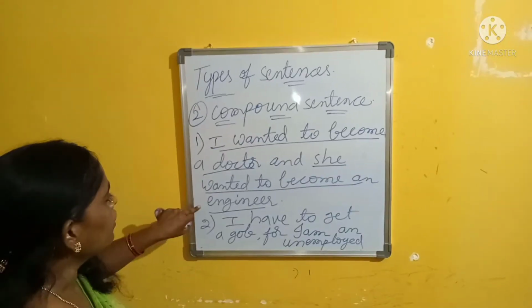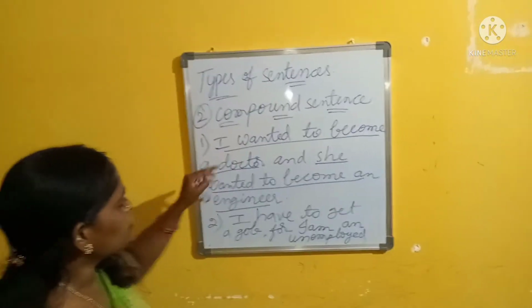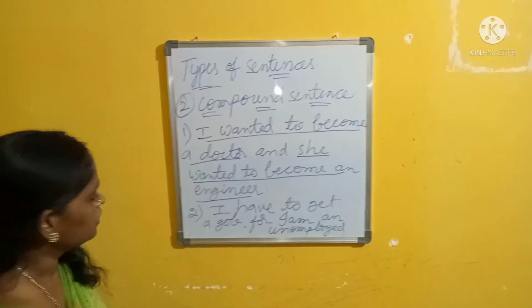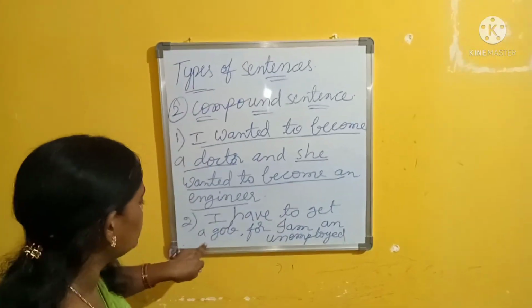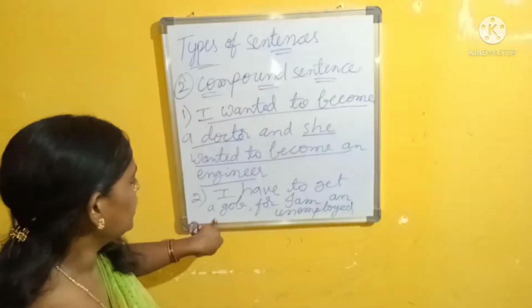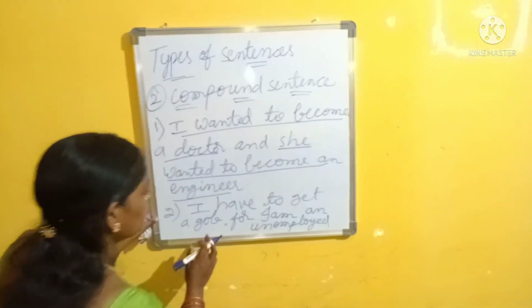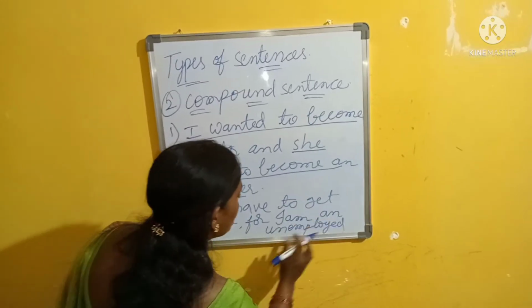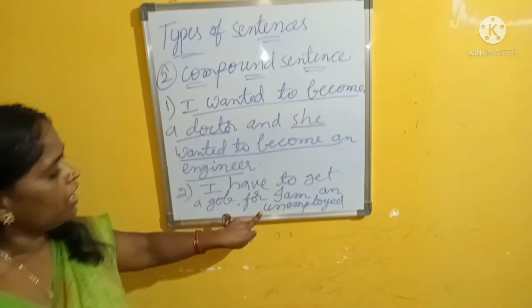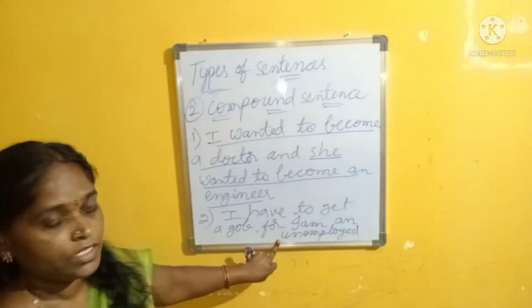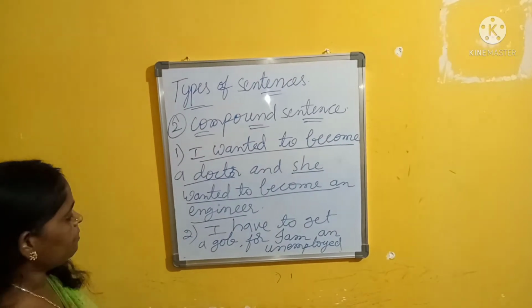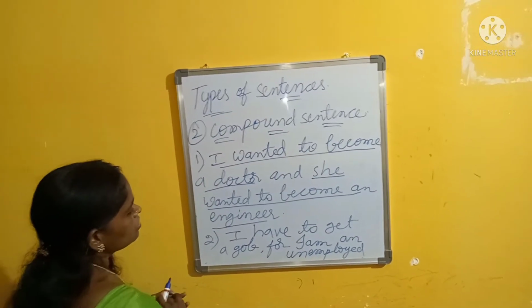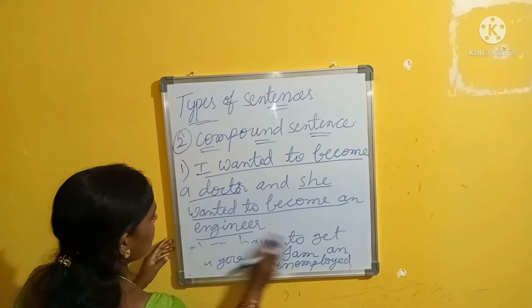So these are two independent classes, with no connectivity to any other class. Next, I have to get a job: this is one independent class. I am unemployed: this is also an independent class.